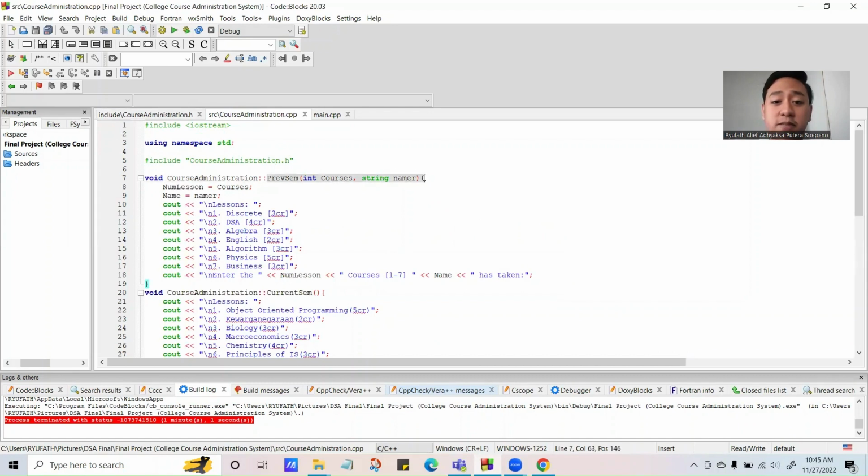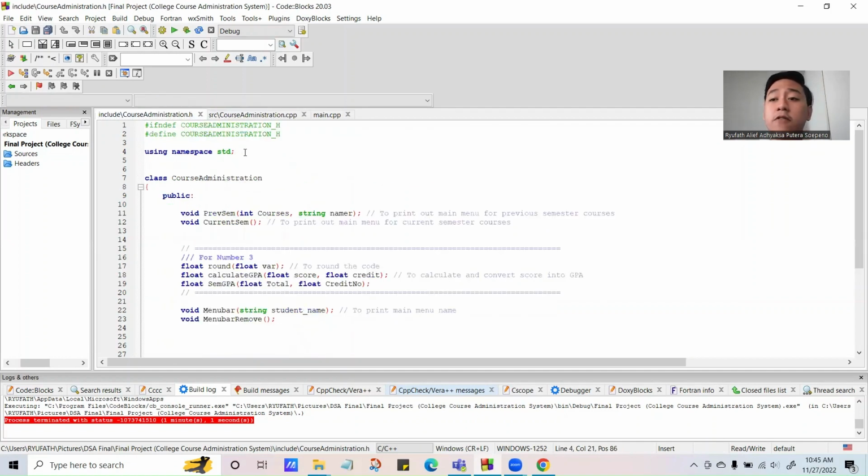The object name is previous semester, and it's based on the Course Administration class in a void data type, for example. Therefore, we have already fulfilled one of the criteria for the final project, which is to implement a class and create it in a class format.